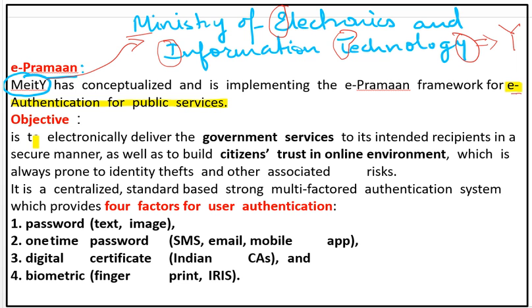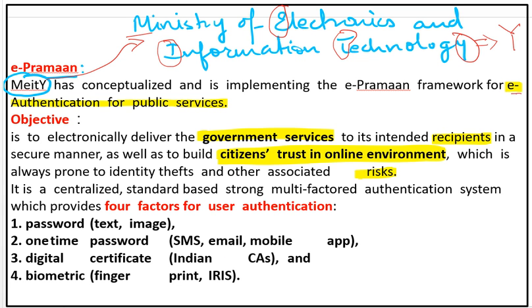Its objective is to electronically deliver government services to the intended recipients, the common man, in a secure manner, as well as to build citizens' trust in the online environment. Most people are still not on online transactions. For example, Google Pay, PhonePe, Paytm: many people, even in urban areas, are not using them, because they feel that some theft or risk is associated with it.